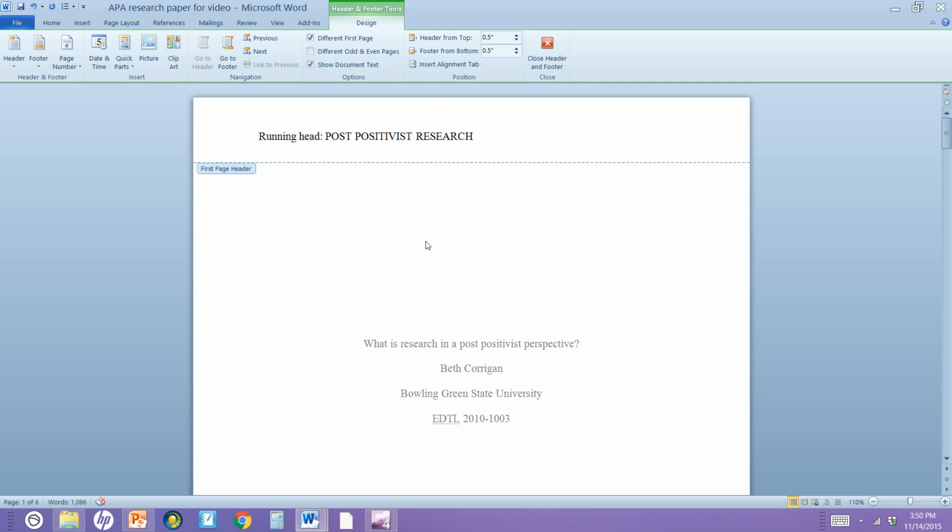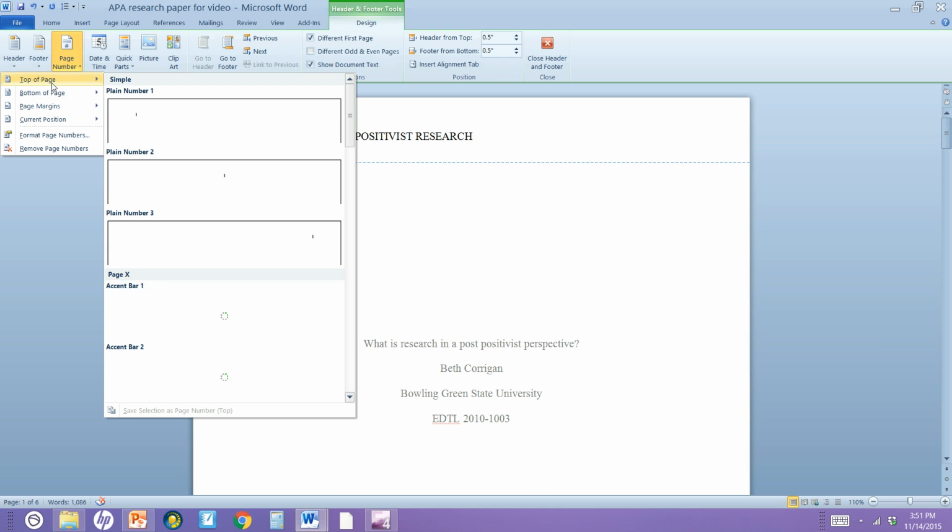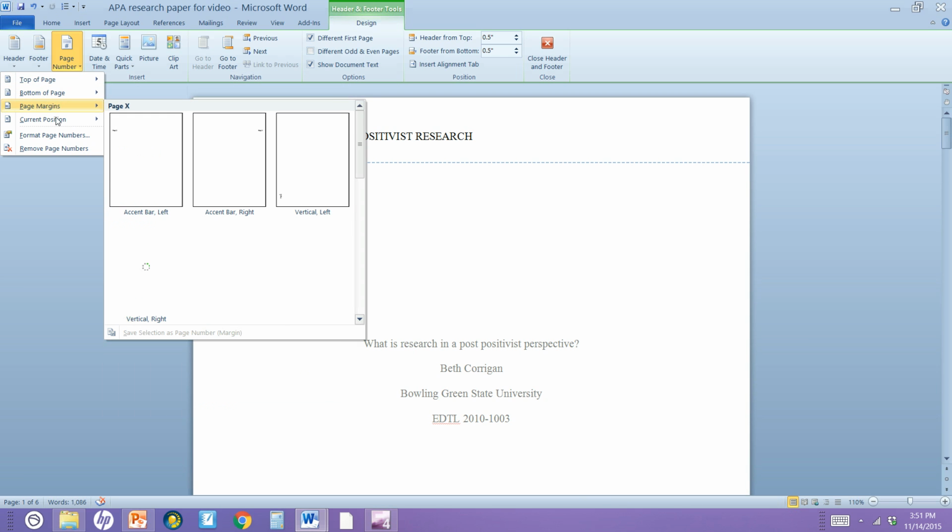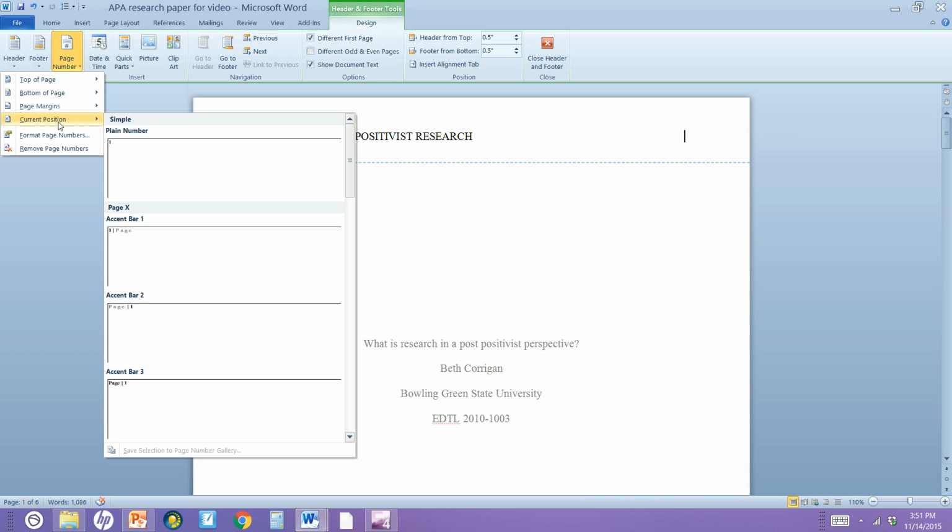Next, still in this header format, I'm going to insert a page number. And the page number in APA is always on the far right hand side. So to get my cursor over there, all I did was tab, just hit tab once, and then there my cursor is on the far right hand side. I'm still going to go up here to page number, and notice there's lots of options, kind of like when you created your header. There's top of page, bottom of the page, page margin. I'm going to use current position because I want the number to go right where my cursor is, on the right hand side of the page.